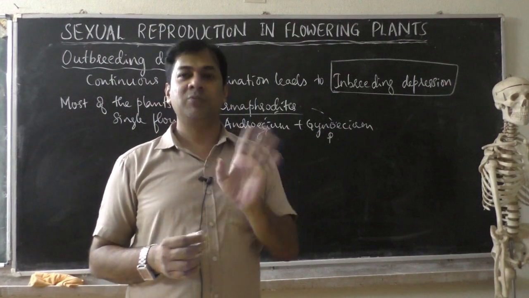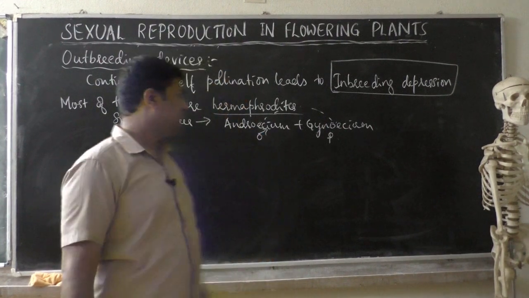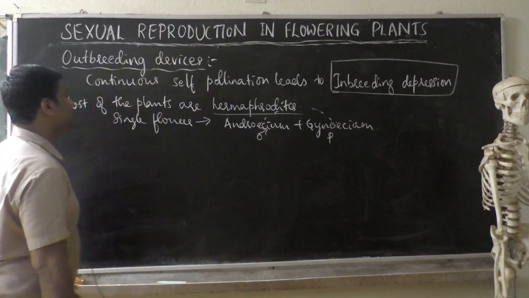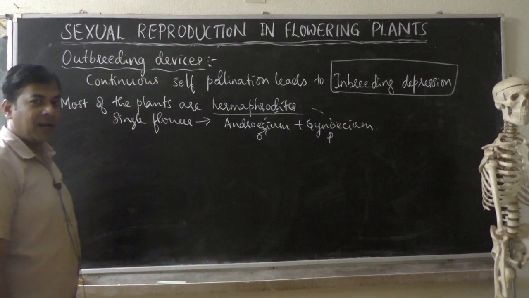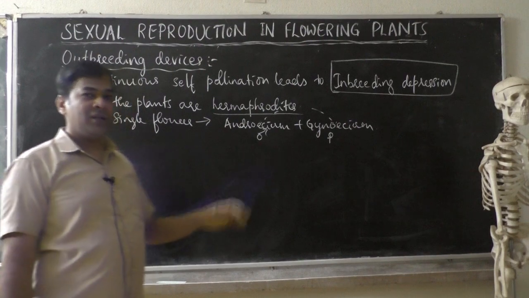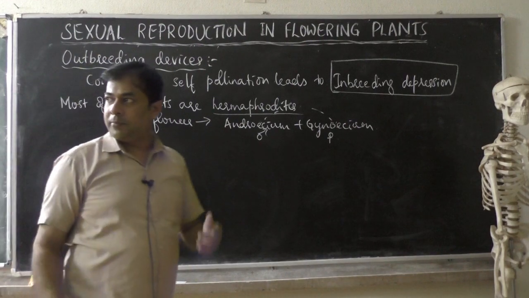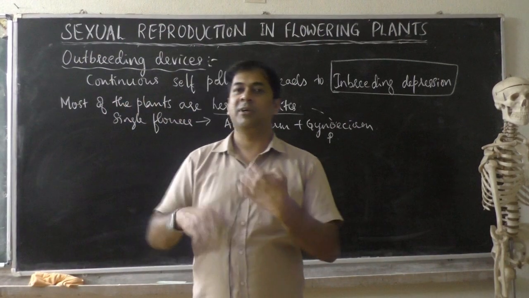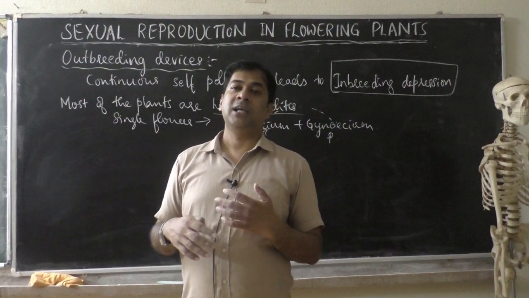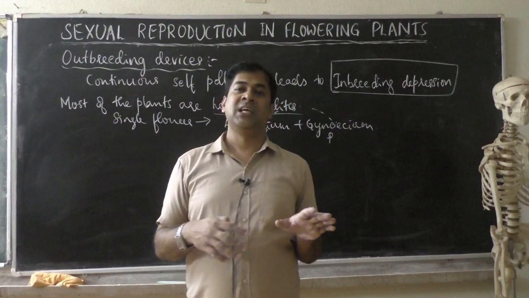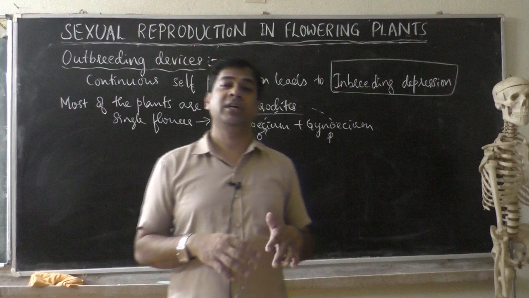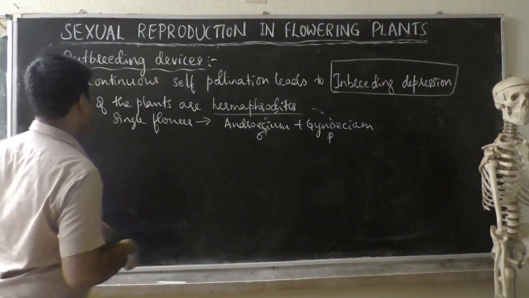So the plant doesn't want this condition. That is why the plant makes some modifications to avoid self-pollination: self-pollination should not happen, only cross-pollination should. Why and how? Let's see.